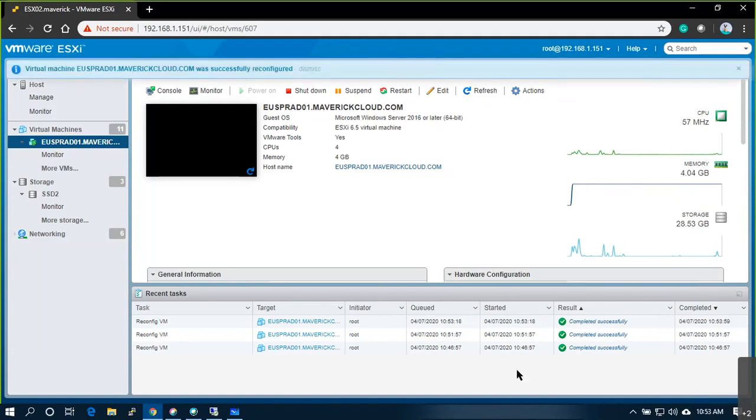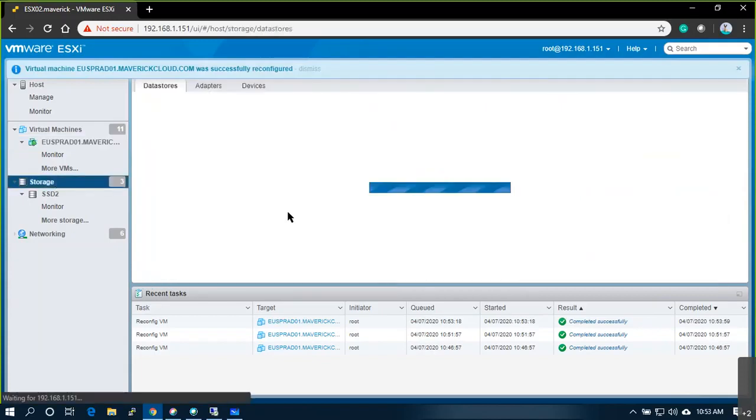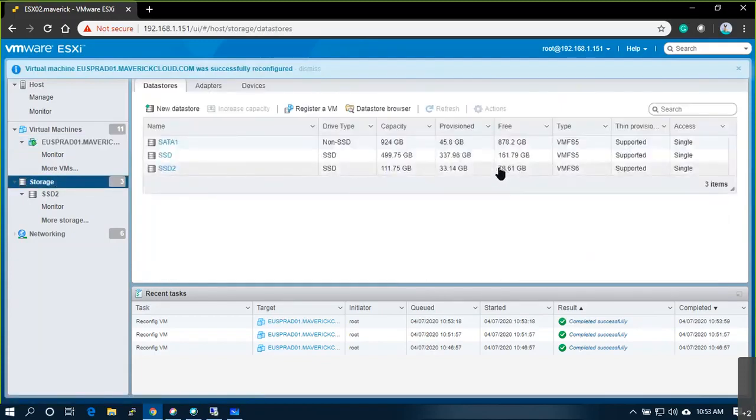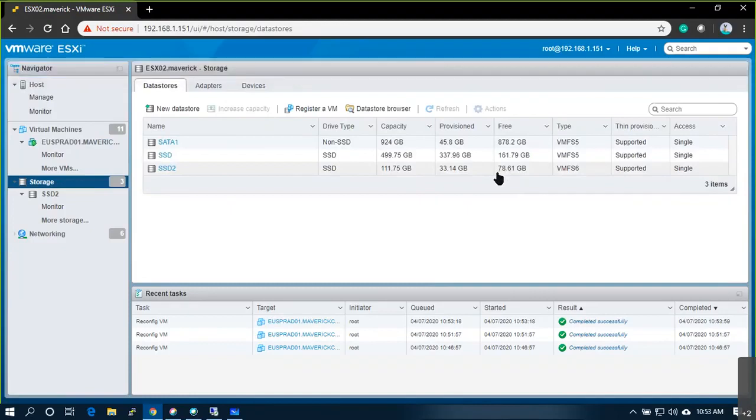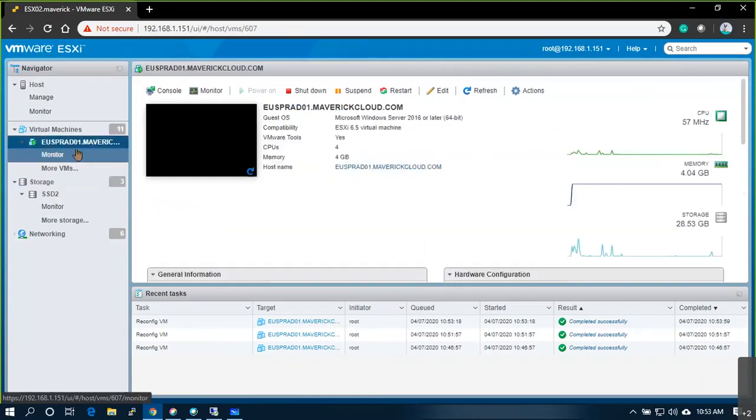Finally, it is formatted. Now you go back again, 75 GB, 78 GB. Initially it is 88. You allocated two thick provisioning LUNs. One is lazy, one is eager. So straight away 10 GB minus. Right? This is how it works.